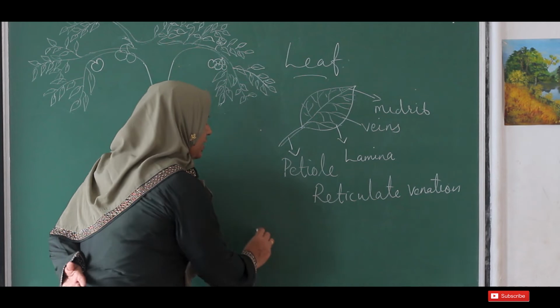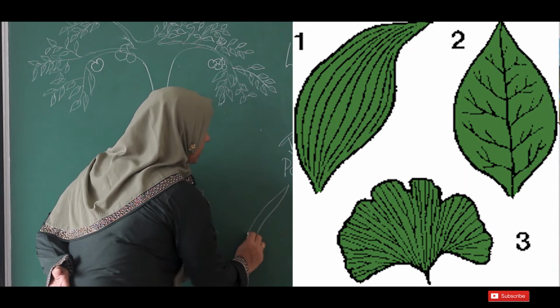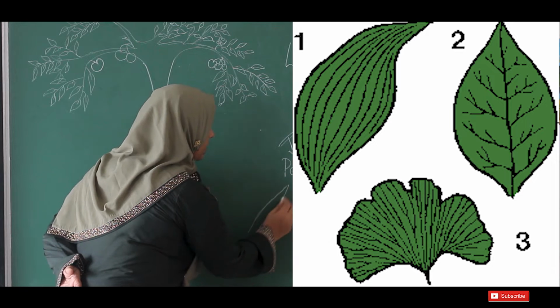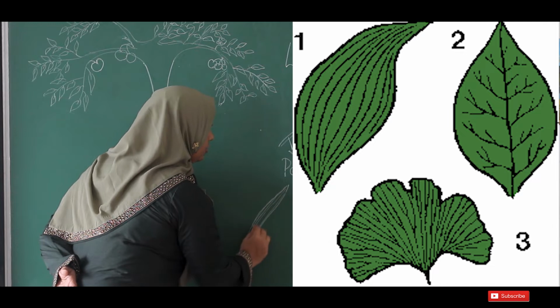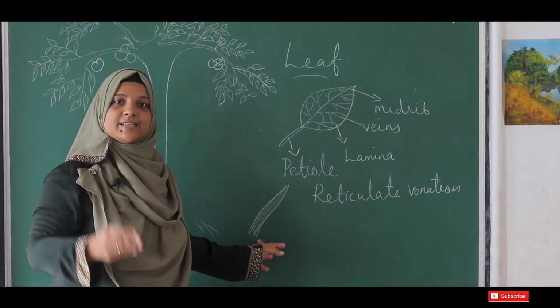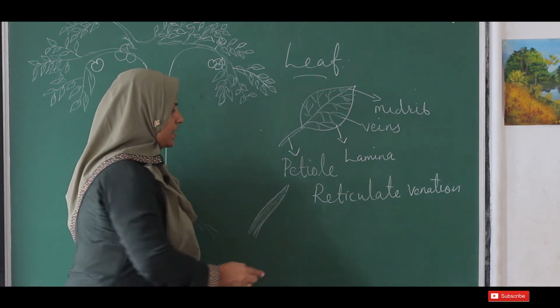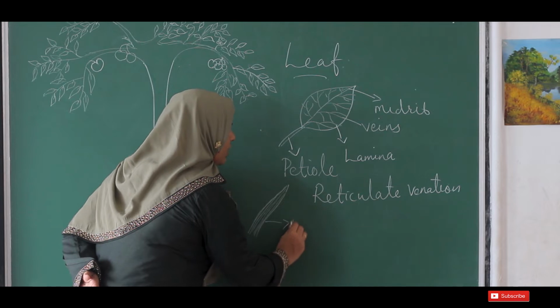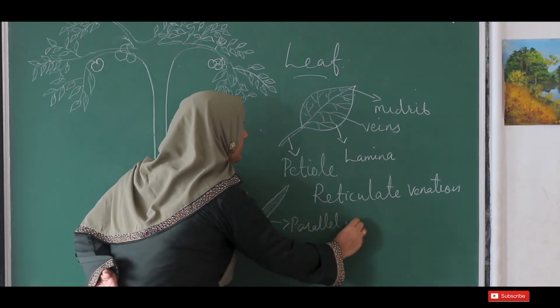And in some other leaves, like the leaf of grass, the veins are arranged parallel to one another. It has a specific pattern of arrangement, a parallel arrangement. So this type of venation we call parallel venation.